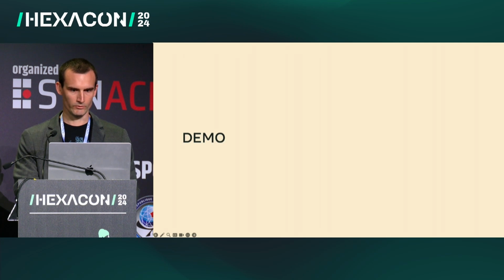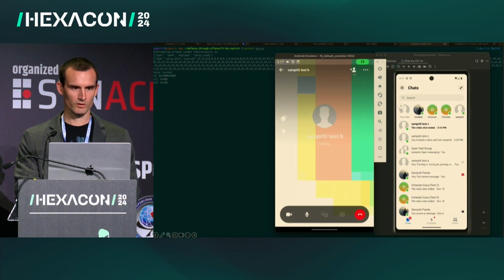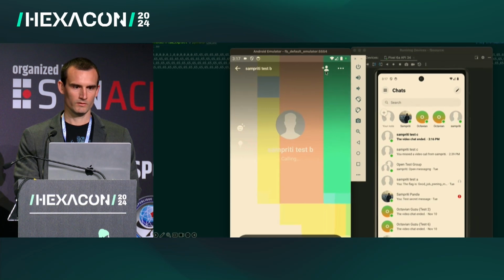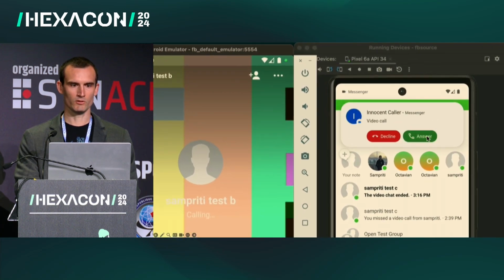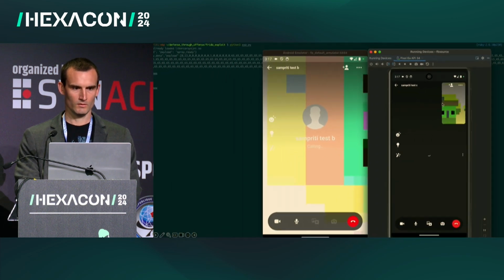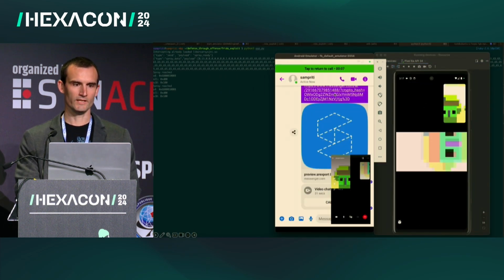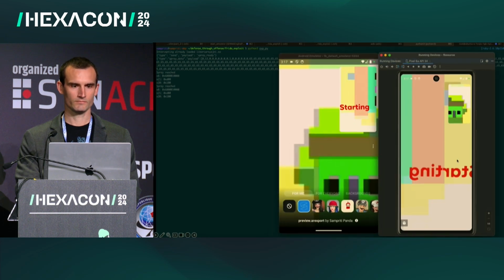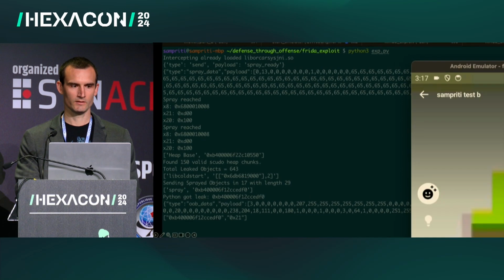So we're going to go through a demo. We're going to start the call. We're going to spoof the data such that we see that the incoming caller data is not who we expect. We're going to enable the AR effect, which is going to leak the data back to our malicious client.